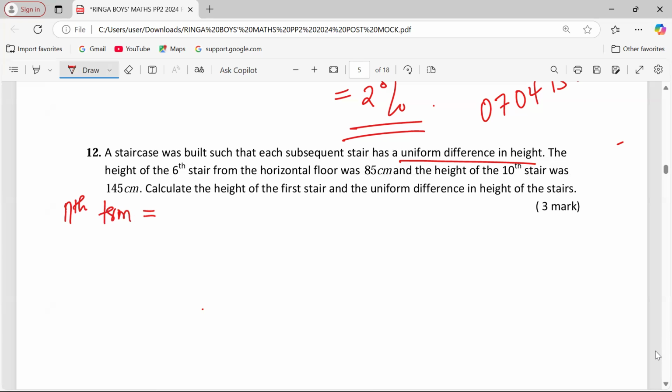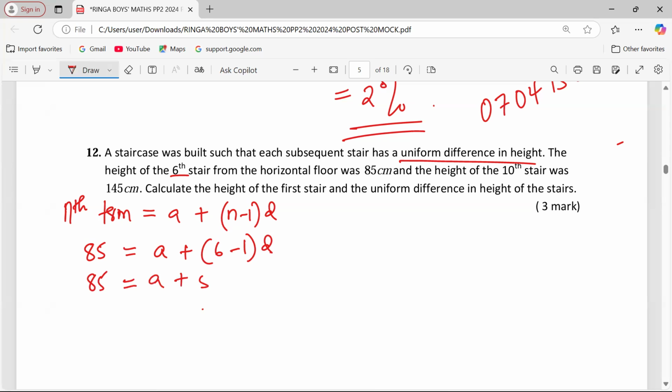The nth term is usually given by the first term plus n minus 1 multiplied by the common difference. So the 6th term, which is the 6th stair, is 85 centimeters. This is equal to the first length, which is not known, plus 6 minus 1 multiplied by the known common difference. So 85 equals A plus 5D, equation 1.